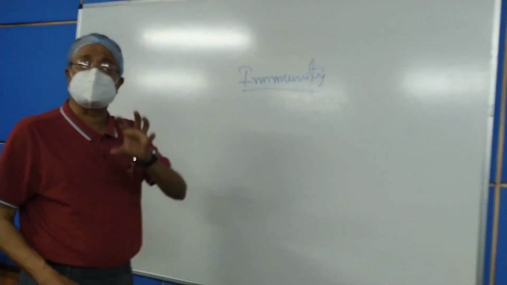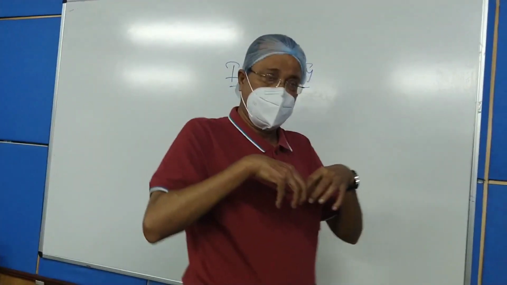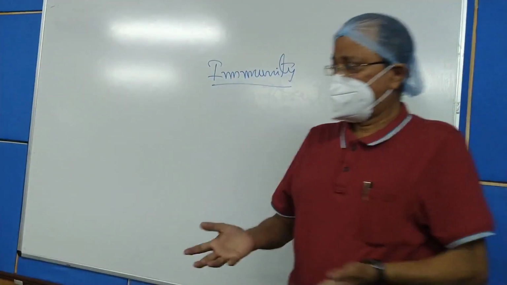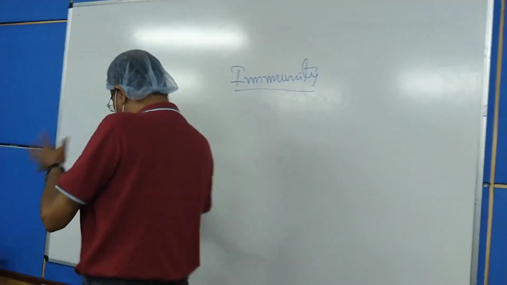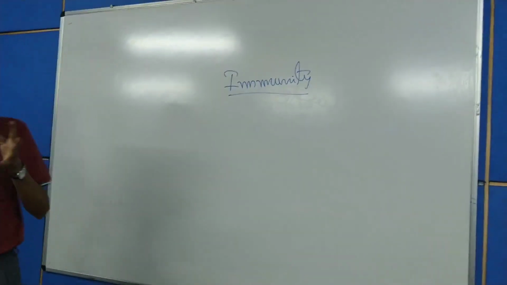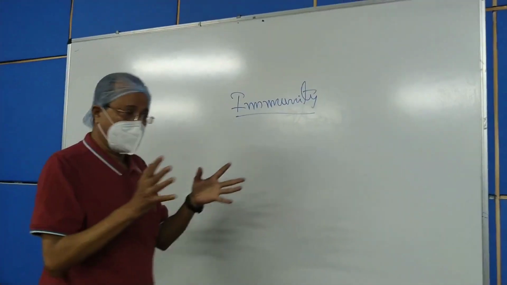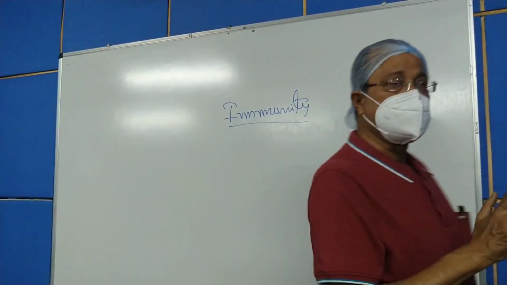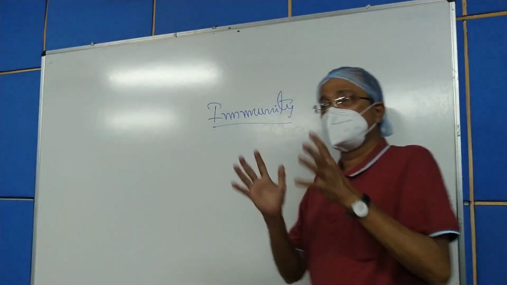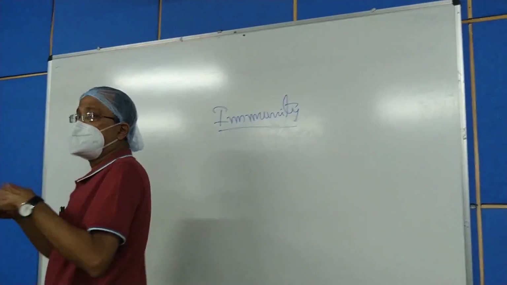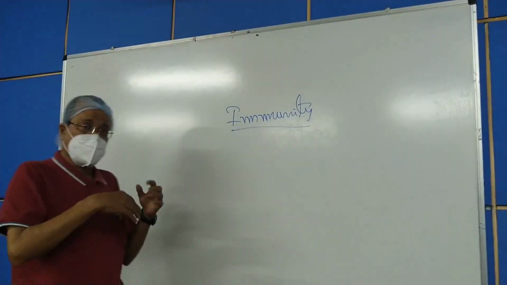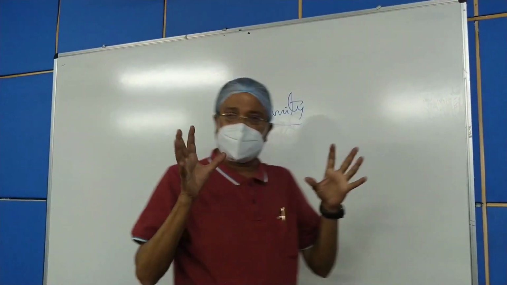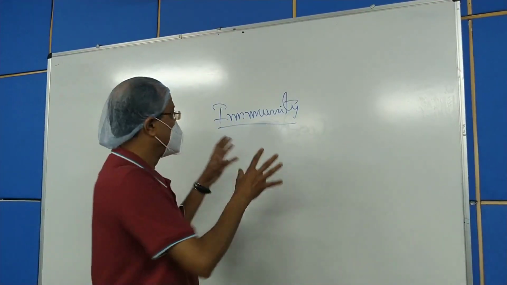The substance which is non-self, not mine, foreign one. So, the mechanism by which the entry of that foreign substance into our system is prevented, or if it manages to enter, how it is neutralized or inactivated is known as the immunity.